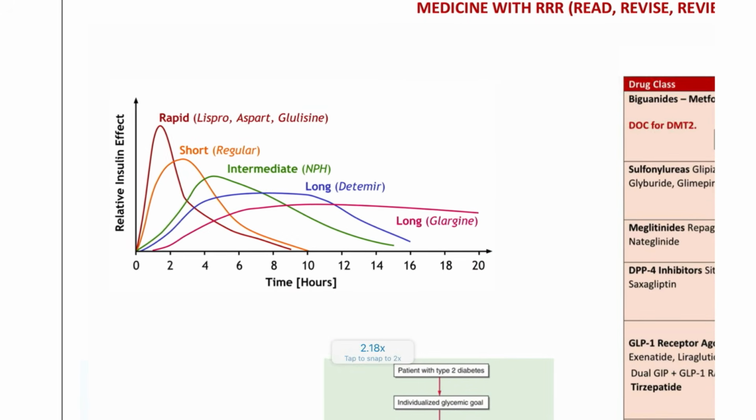Next, insulin. How are you going to give insulin to these patients? We have different types of insulin: rapid acting, short acting, intermediate, long acting, and also ultra long acting. They have different names: Lispro, Aspart, Glulisine are the rapid; short acting is the regular; intermediate is NPH; long is detemir and glargine. Most of the time we use regular as a protocol. This is short acting because sometimes patients might take it again and again, so to prevent hypoglycemia we give short acting types.